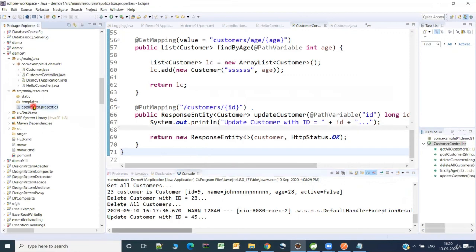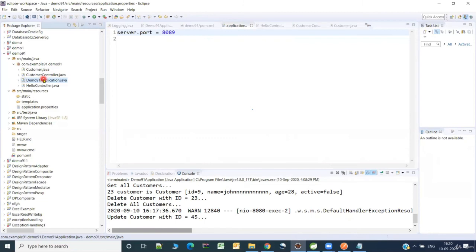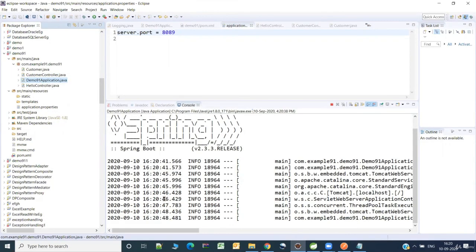So it's very easy. Just go to the application properties and mention server dot port equal to, you can say 8089, or whichever port you think is free on your machine. Okay, now let me try to rerun it. Yeah, it is up and running.